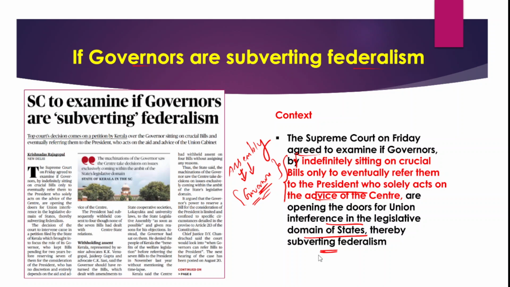It is believed that governors have been indefinitely sitting on the bills. They are not giving their assent to the bills, and this would subvert federalism, because now the union government has been interfering in the legislative domain of these different states.